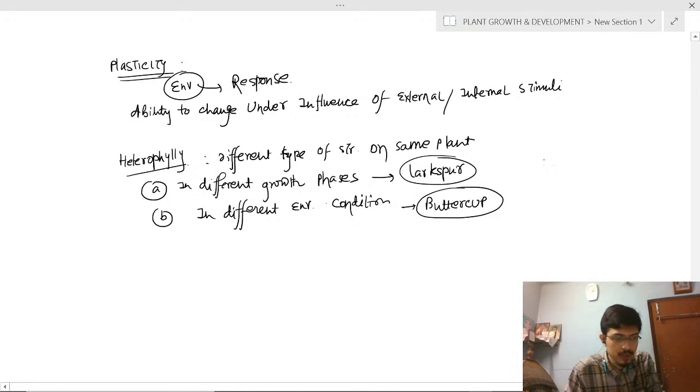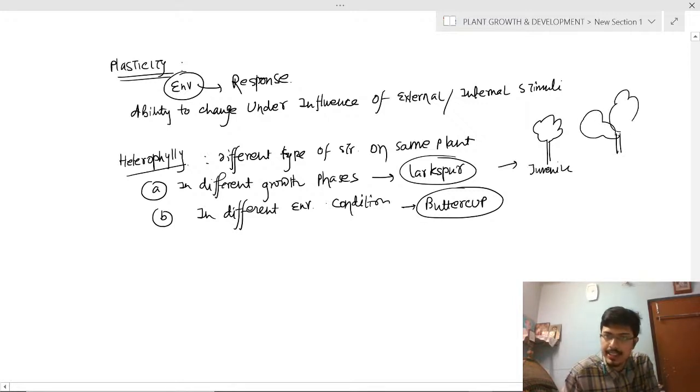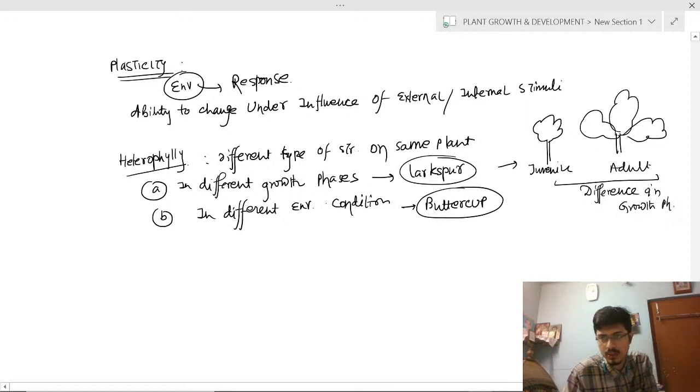So in larkspur, this is the juvenile phase or childish phase. This is one growth of the plant. In larkspur, one growth is juvenile, and the other growth is different from the juvenile phase. This is the adult. So there will be a difference in the growth phase. This is larkspur, and the difference in the growth phase is an example of heterophyly.